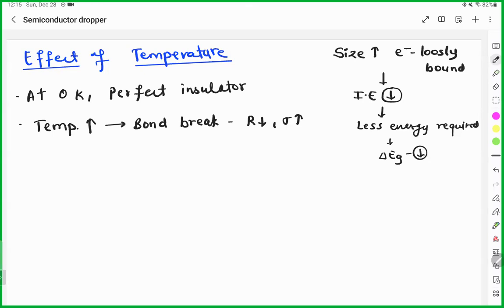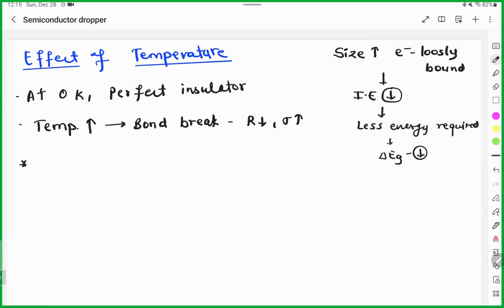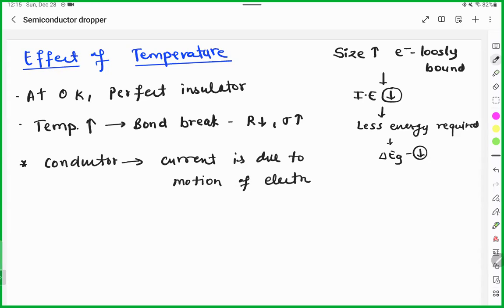One of the differences between the semiconductor and conductor is, in case of a conductor, what is the origin of current, Varinder? Electron movement, only electron movement in case of a conductor.